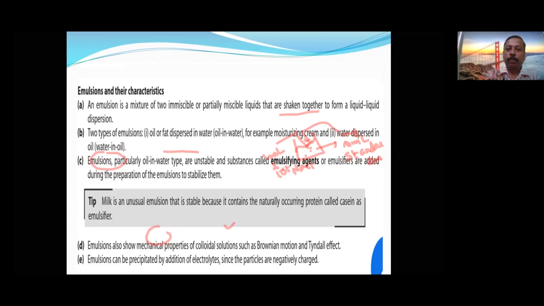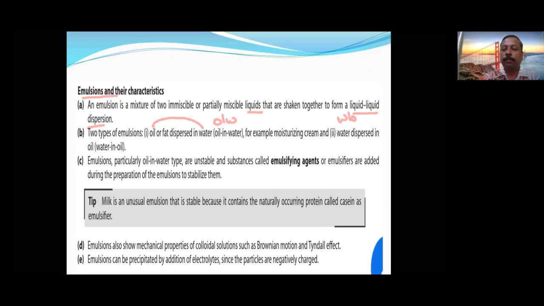So we are almost about to finish. Now, emulsion. Emulsion is a special type of colloidal solution where both phases are liquid. A liquid in liquid colloidal solution is called an emulsion. There are two types: oil in water, O/W, or water in oil, W/O. In water in oil, water is the dispersed phase and oil is the dispersion medium.